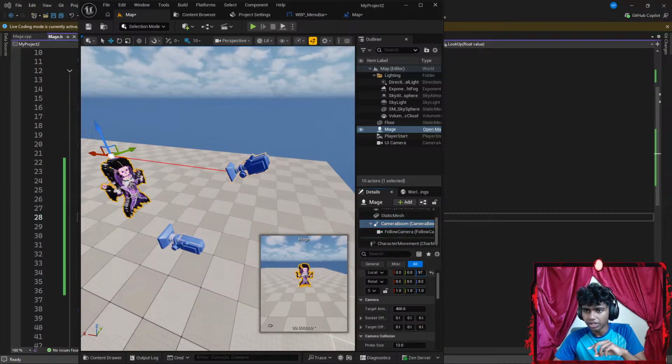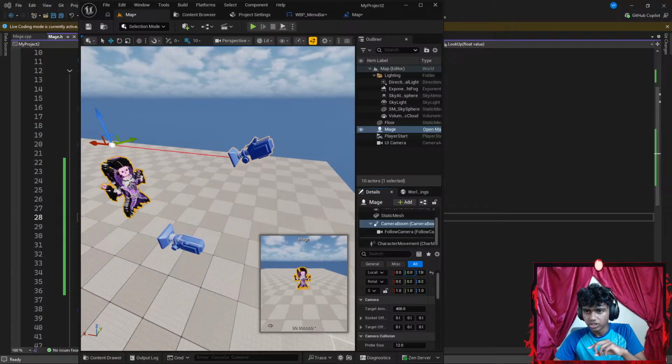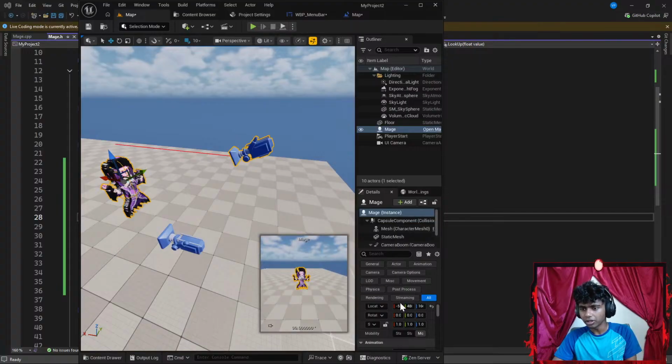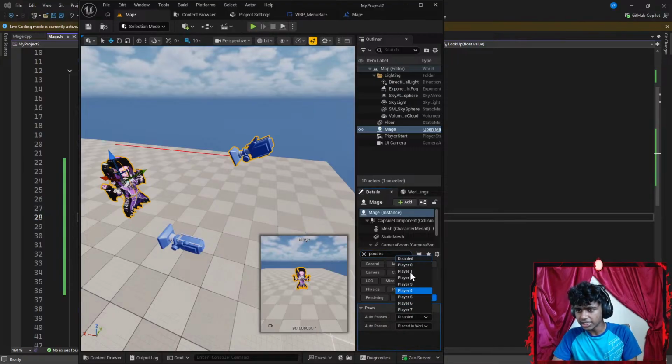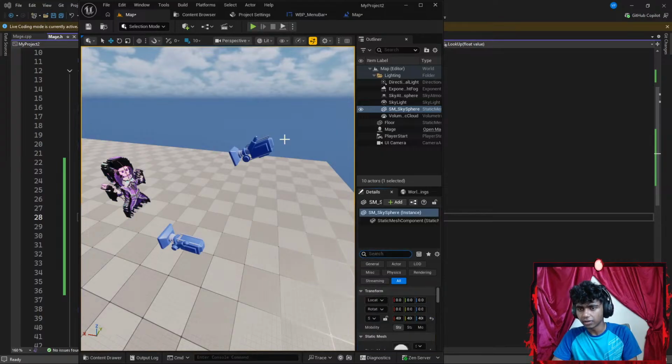I want to go a bit higher, and then a bit to the left. There, that should be good. I feel like that should be good. But guys, my third person is awful here. Maybe I'll go ahead and work on third person later. But for the time being, I'm going to click my camera and go with something like Possess. Okay, it's set to disabled. I'm going to set it to something like Player 0. And that's pretty much it.